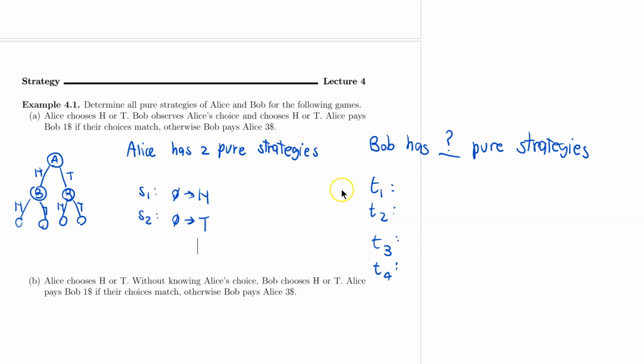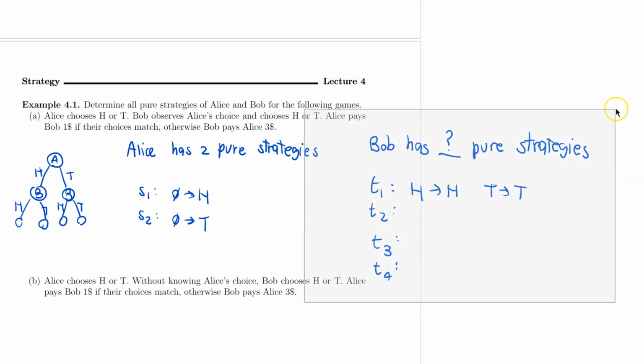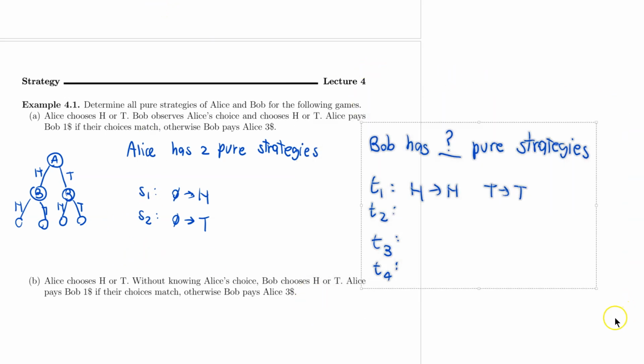Now for Bob, he can first observe how Alice plays, and he can say, oh, if Alice plays head, then I'm also gonna play head. If Alice plays tail, then I'm also going to play tail. Let me write it this way. For Bob, let me use the color orange.